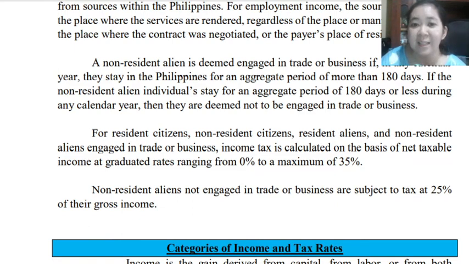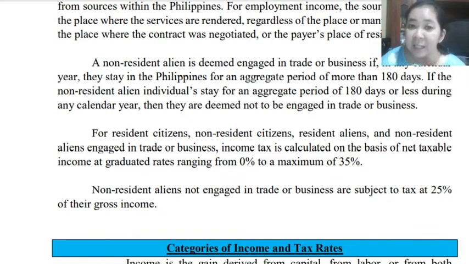And this will be based on our tax table, in which the rates are from 0 to 35%. Later on in this module, we will show you an example. Okay, so that's how it is.